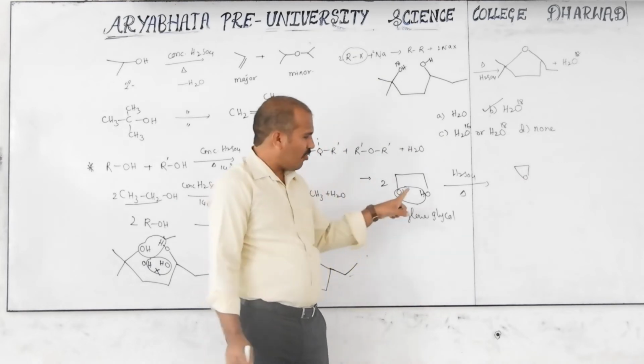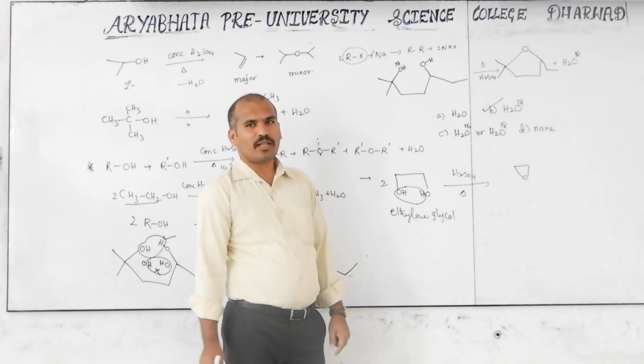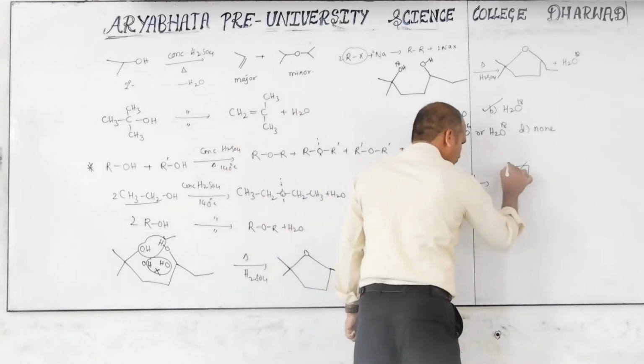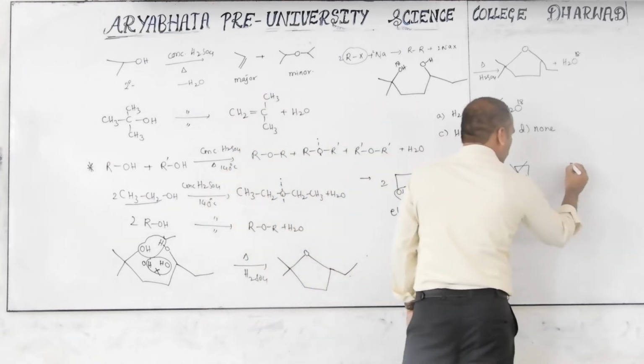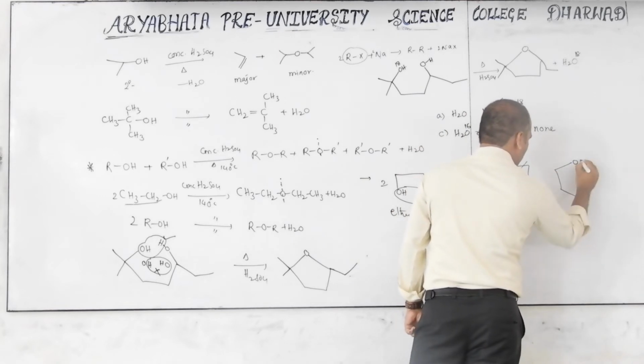But here, if 1 mole is there, this is formed. But how many moles are there here? 2 moles are there. That's why this is not the product. Which is the product? I will show you how it is reacted.